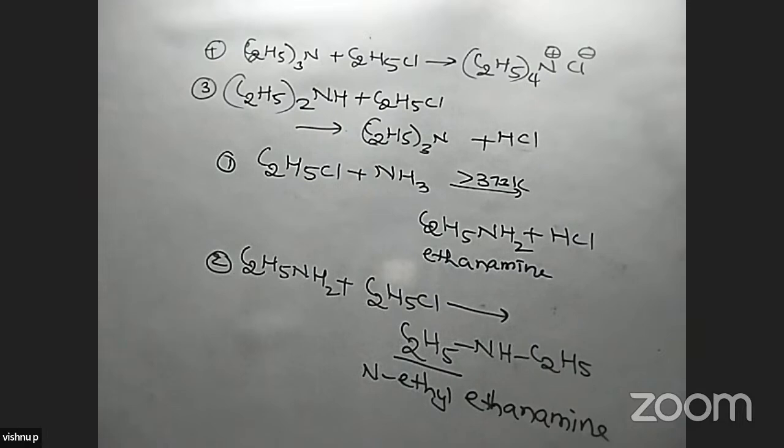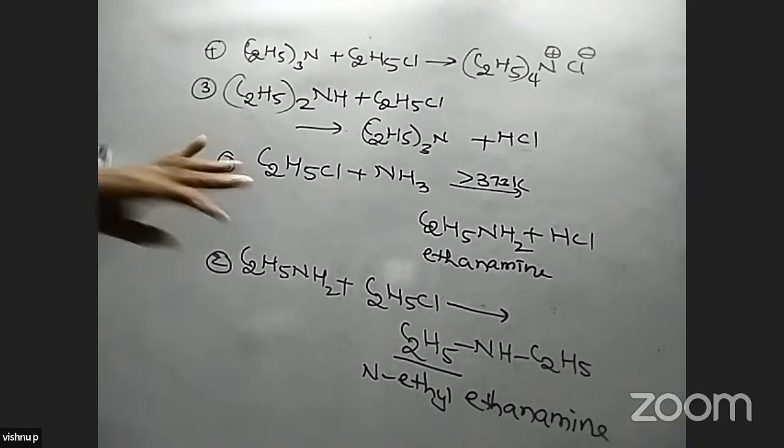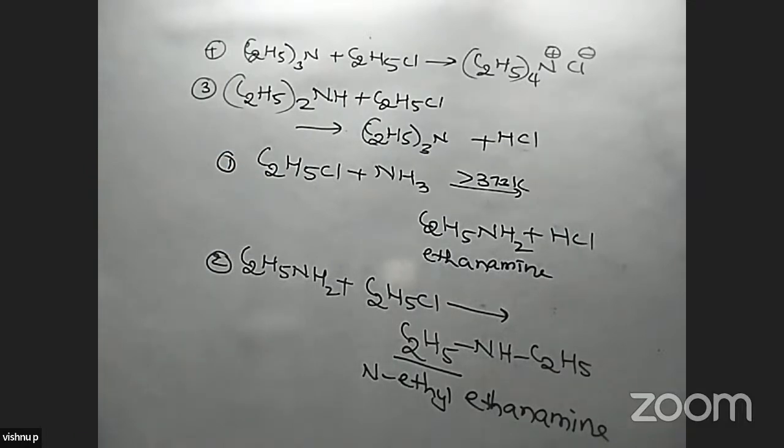So finally we get a quaternary ammonium salt in this reaction. If you take an excess amount of ethyl chloride, the major product is the quaternary ammonium salt. If you take an excess amount of ammonia, the major product is the primary amine.